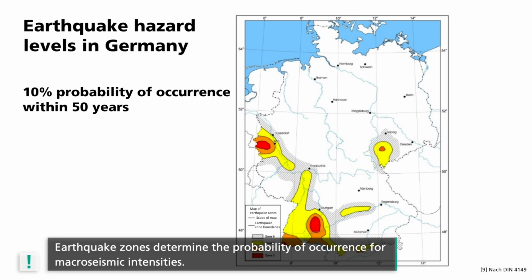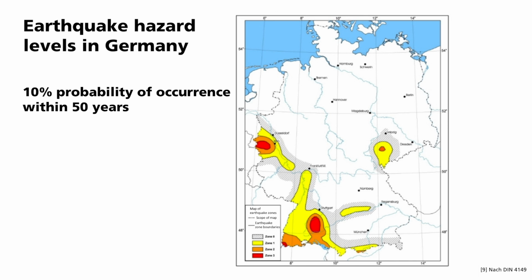This map shows the earthquake zones in Germany. It indicates a 10% probability of occurrence for macroseismic intensities within 50 years. This corresponds to a mean period of recurrence of 475 years. For example, here in the Swabian Jura, it is assigned the highest earthquake zone 3. This means that on average, an earthquake with an intensity of about 7 to 8 occurs once every 475 years.